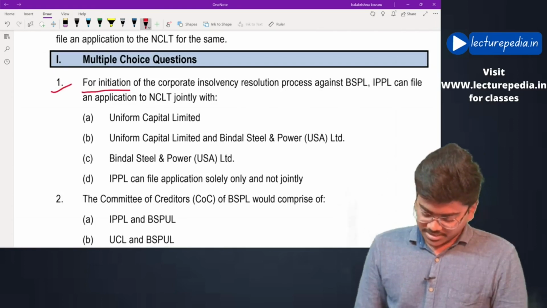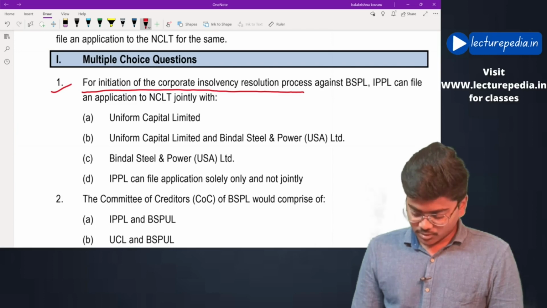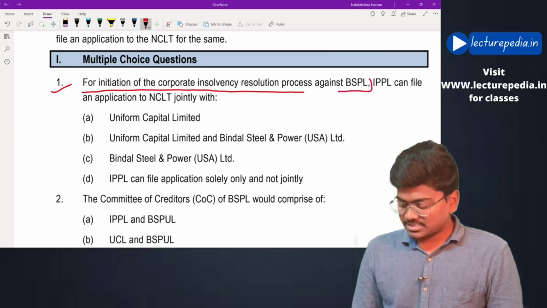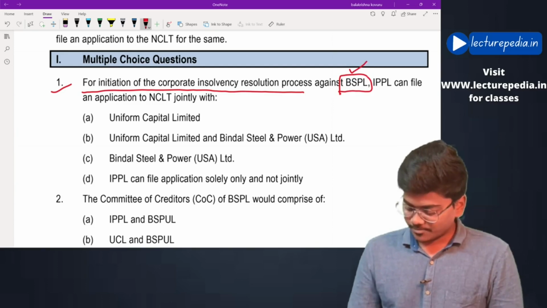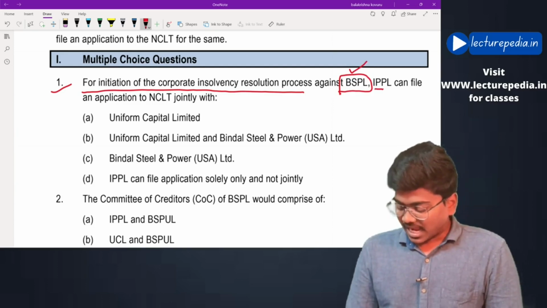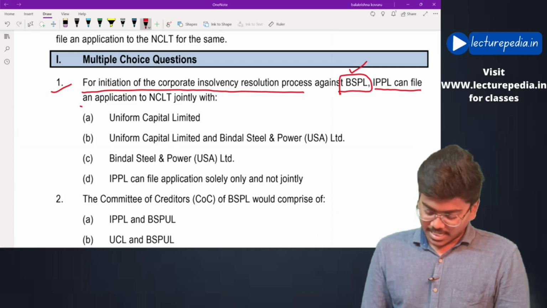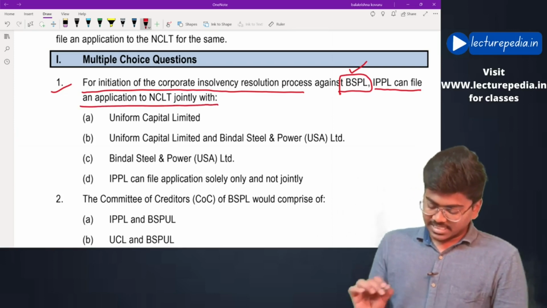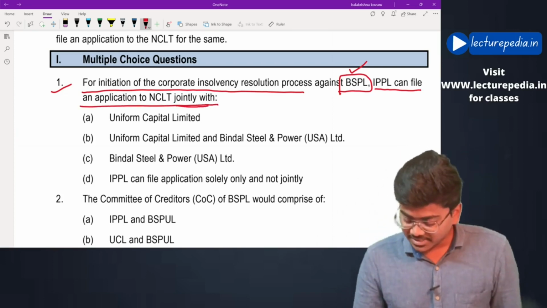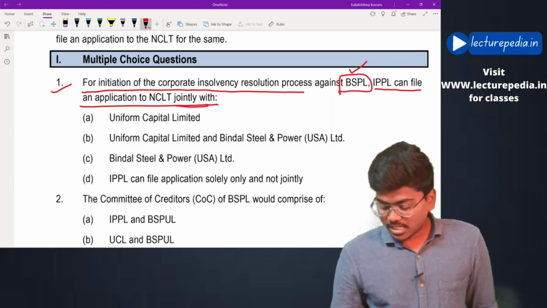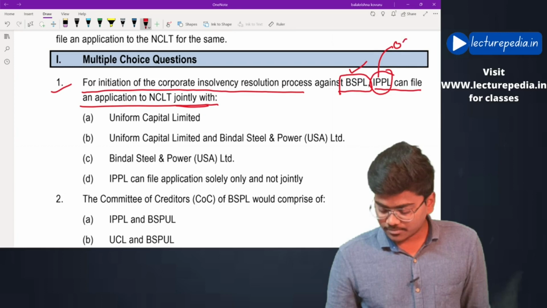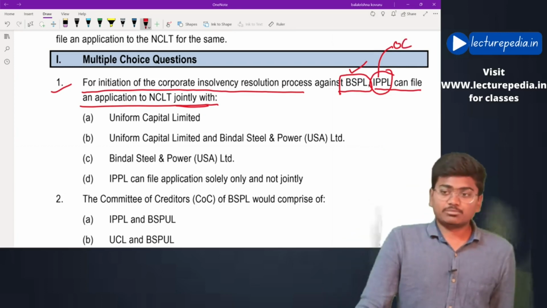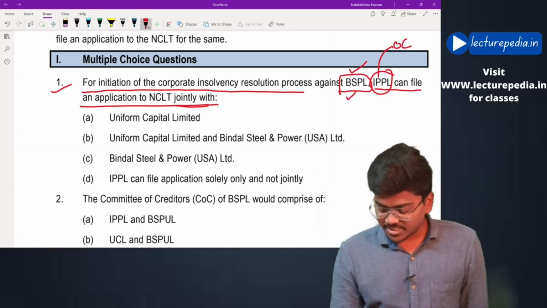For initiation of corporate insolvency resolution process against BSPL, basically BSPL is a corporate debtor, whether IPPL can file an application to NCLT jointly with... See, IPPL is an operational creditor. It has supplied some goods to BSPL.